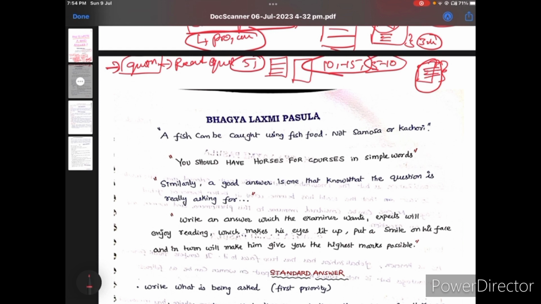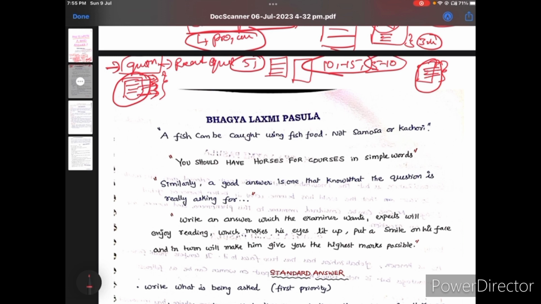What is a good answer? A good answer means, see, first of all, follow the structure of the answer. Does introduction, body part, conclusion alone make a good answer? No, this is also just one part of the answer. The view we are going to present, the presentation in the exam, that is very important. Okay, remember this thing. And after that, what's the first step?